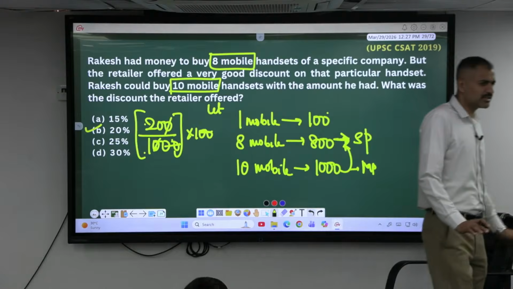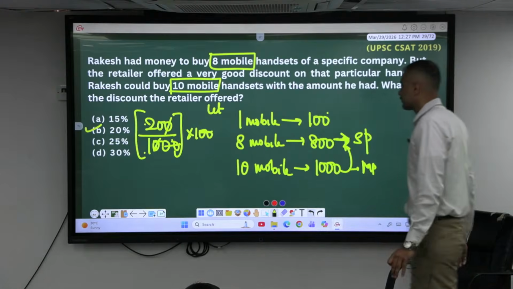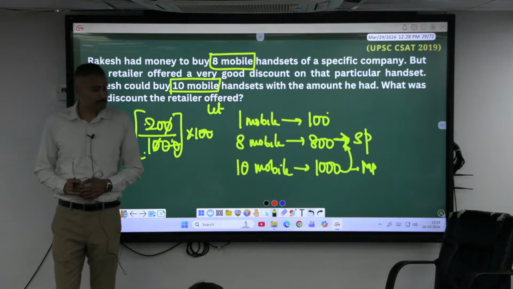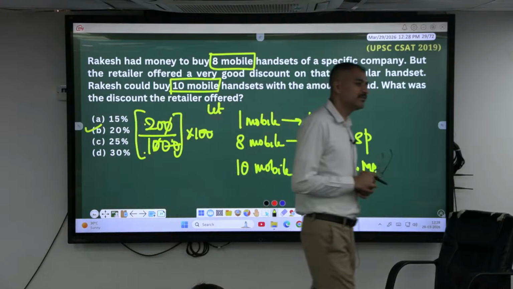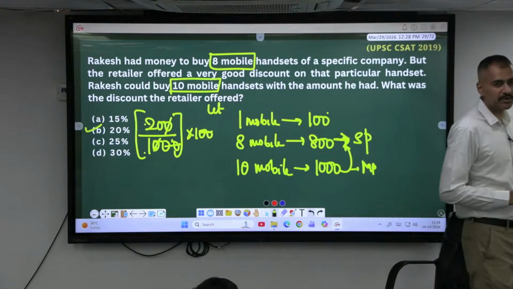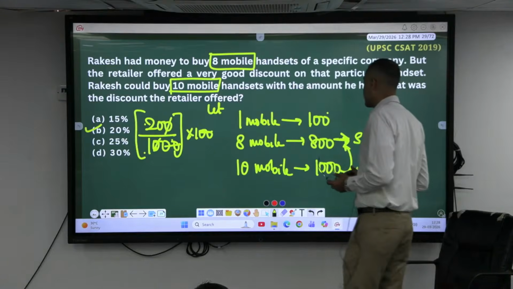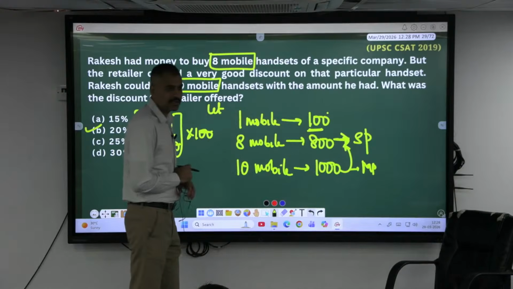Okay, basic questions. So in most of the cases, can we assume 100? Yeah, it is working. In most of the cases, it's working. But must know what to assume 100 as. What is this 100?